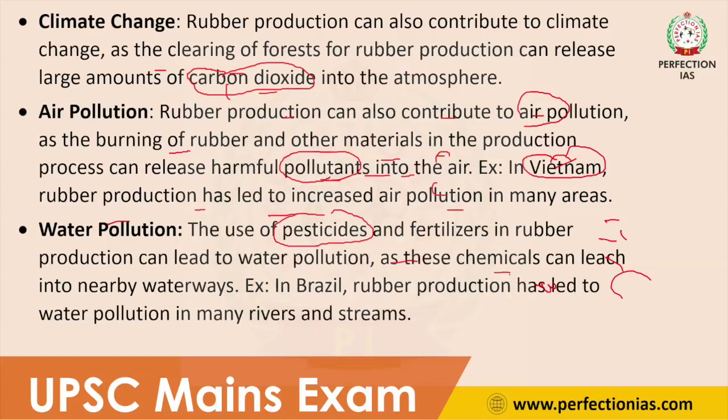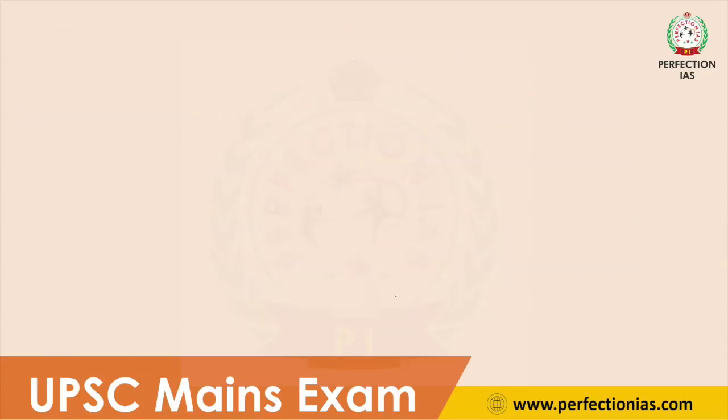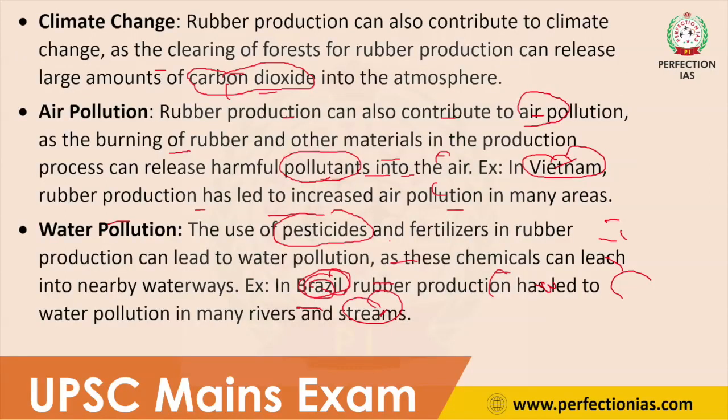Recently in Brazil, many rivers and streams are polluted due to rubber production. Next, the chemicals emitted from rubber production can have a carcinogenic effect. So these are the major environmental challenges regarding rubber production.